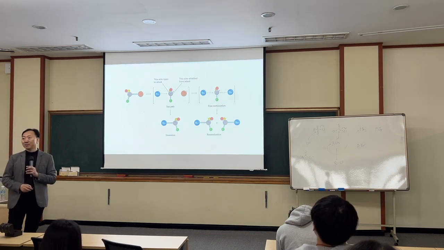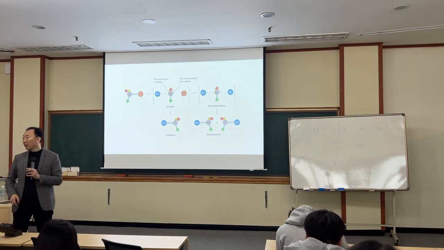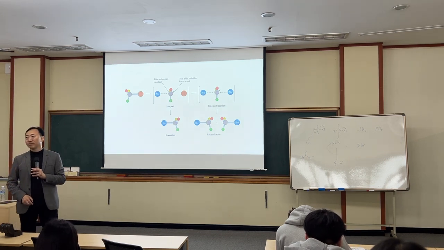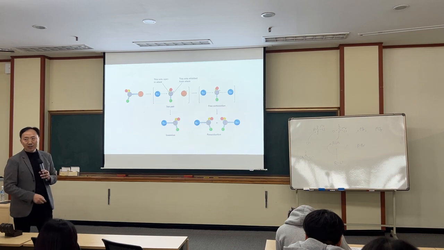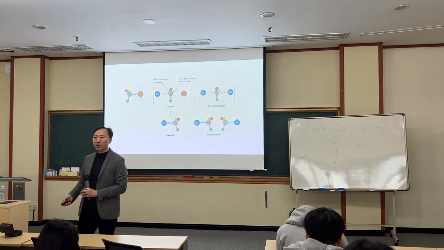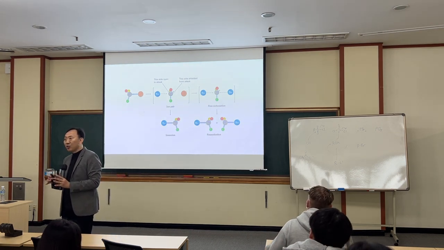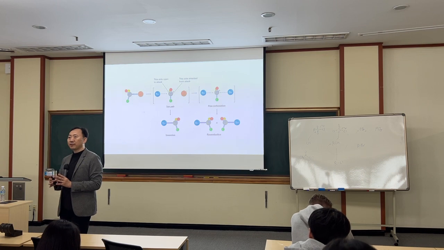That's the explanation. That's why there's partial SN2 and partial SN1. Nobody has seen this one, we just imagine it. A mixture of SN2 and SN1 can happen, and then you get a slight shift in one direction.